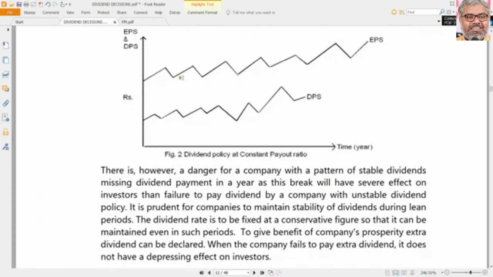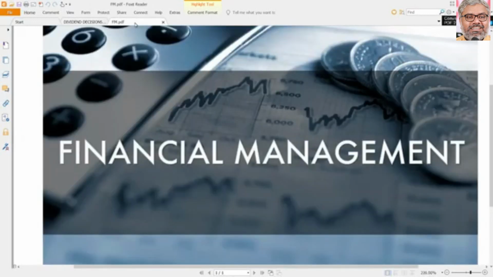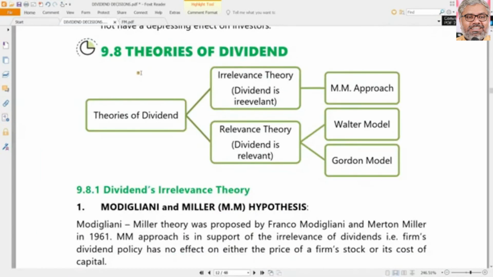So this is the basic introduction to dividend policy. What is the importance and significance of dividend policy? What are the factors that will affect the dividend policy? How can companies take different strategies to maintain the stability of the dividends? Out of all, definitely the concept of dividend and retained earnings and its relation to growth has to be remembered very well. And how dividend and retained earnings have an impact on the wealth of the shareholders also has to be understood. Most importantly, once you understand the factors affecting the dividend policy, everything else automatically falls into the same category. So that concludes the introductory lecture on dividend policies.